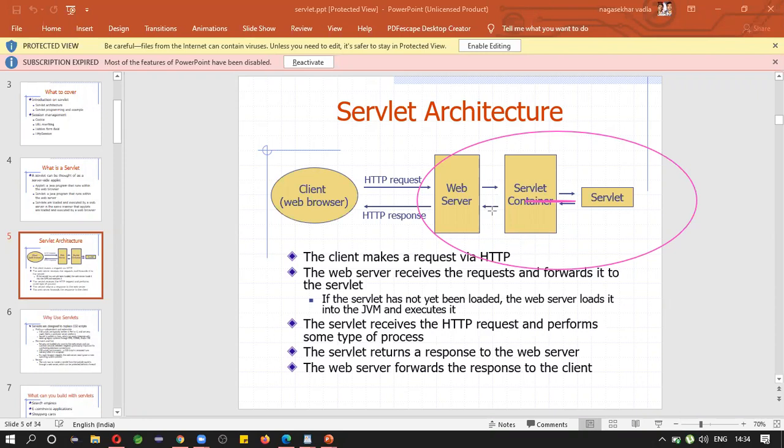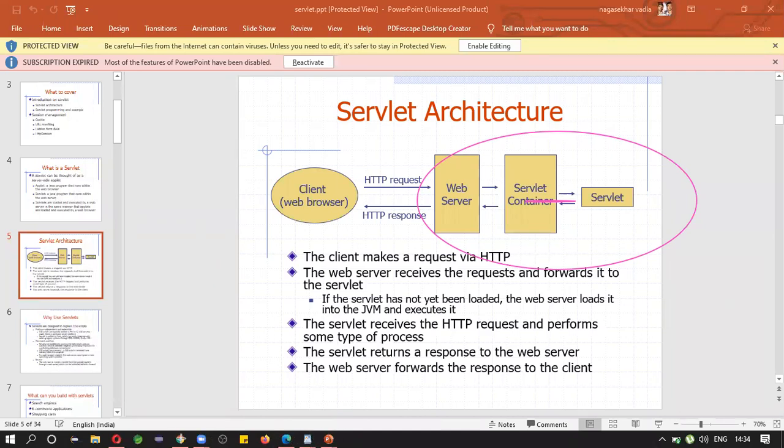Whenever a client requests this server for some resource, that can be an HTTP request. Hope you understand what HTTP is: Hypertext Transfer Protocol. It is a type of request which provides communication between client and server. The client will send the HTTP request to the web server, and the web server will check for the appropriate application.